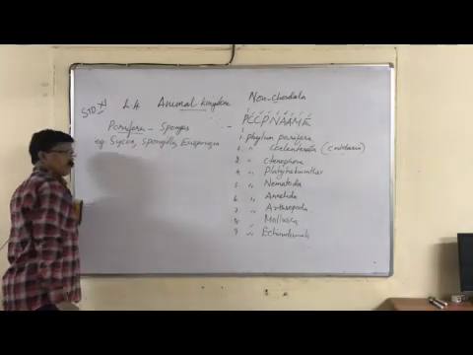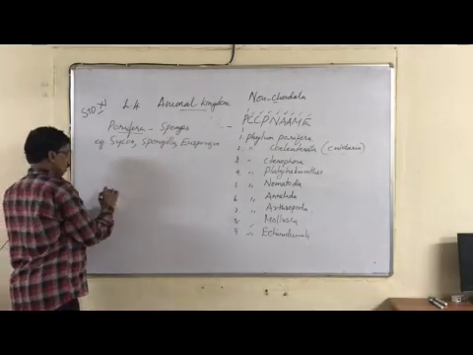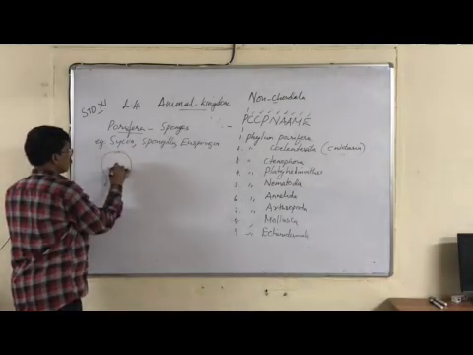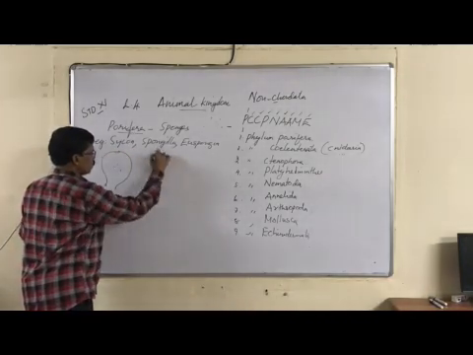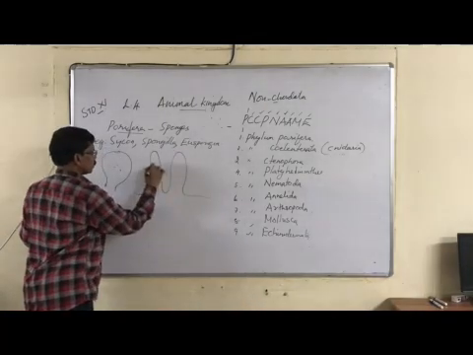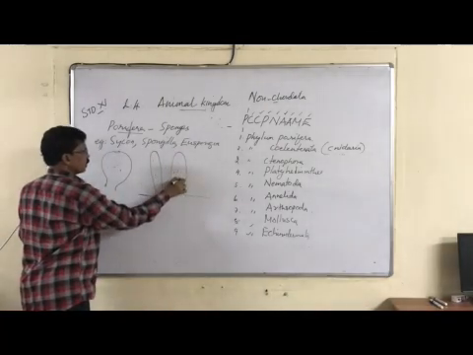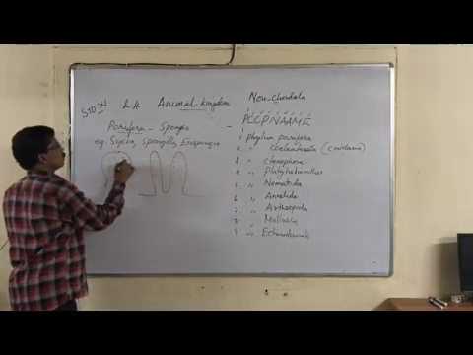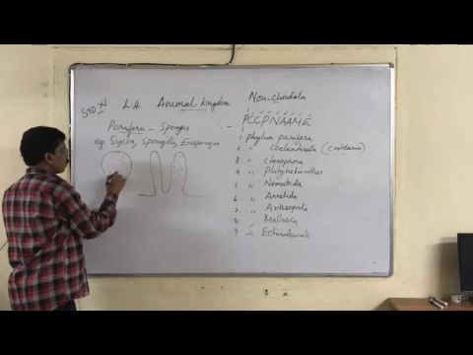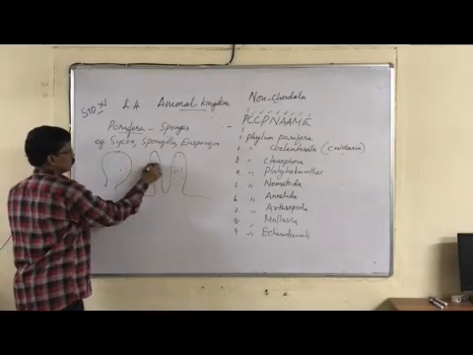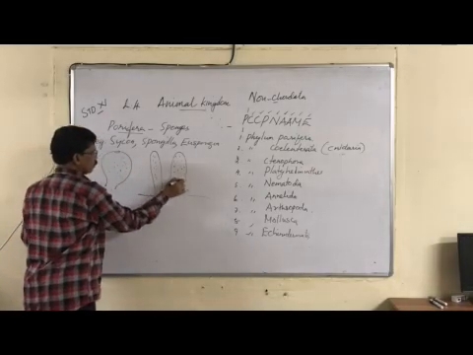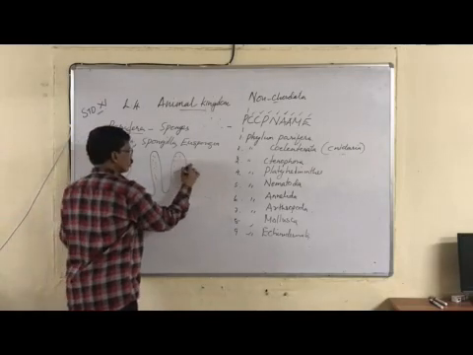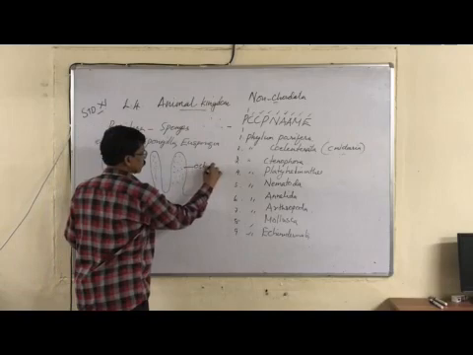The general features I am telling now. If I draw Sycon, you can draw it here like this. Then Euspongia, you can draw like this. In all these examples, you can see one important feature. The body has a large number of pores, so the name Porifera. These pores are called the ostia, O-S-T-I-A.